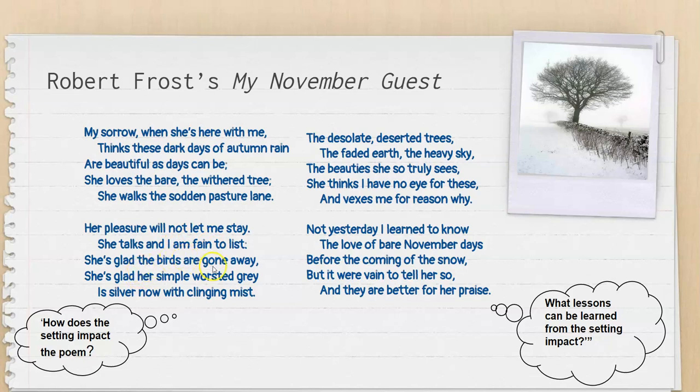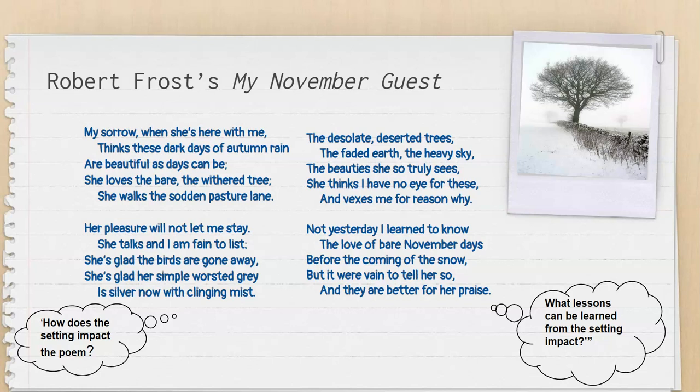She's glad the birds are gone away, so she's actually glad that there's no birds outside chirping. And she's glad her simple worsted gray is silver now with clingy mist, meaning that she's happy that her gray sweater is damp with the clingy mist from outside.